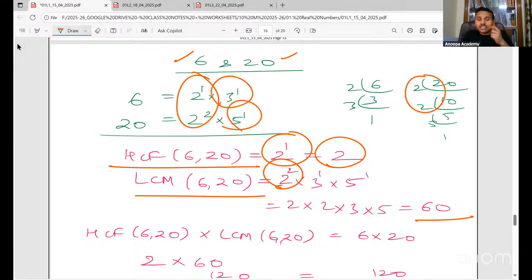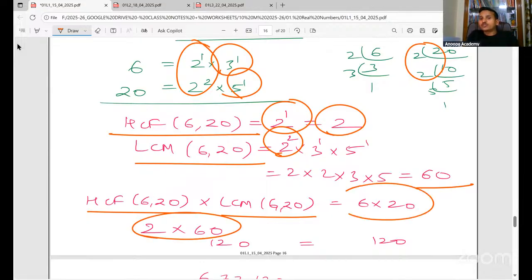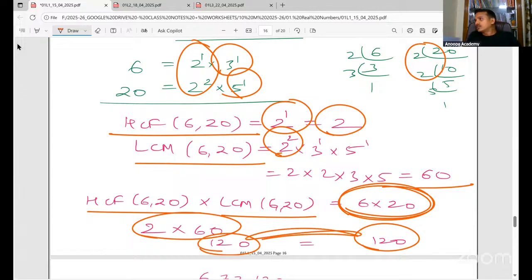So the HCF of 6 and 20 is 2, and the LCM is 60. Multiplying HCF and LCM gives 120, the same as 6 into 20, which is 120. Both are equal. Clear, everyone?